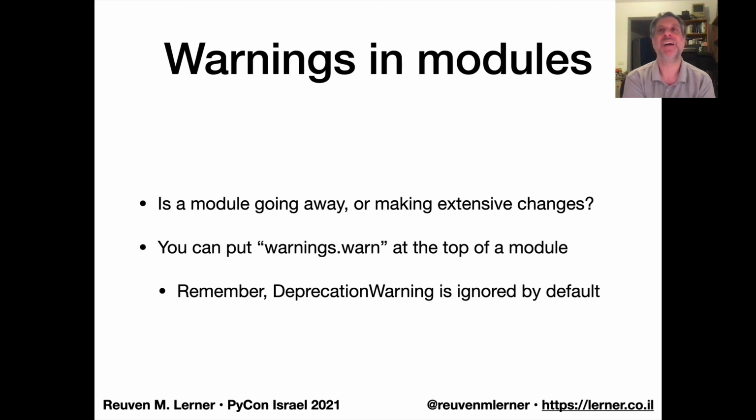Now, it might seem a little in poor taste to have warnings.warn running inside of a module, not in if __name__ == "__main__", just there in the module. But you have to sort of protect yourself, and you want to warn your users, as it were, of what's coming down the pike. And remember that DeprecationWarning is ignored by default if it's not in __main__. So if you want to use DeprecationWarning, that's fine. Just make sure to turn it back on so you're not going to have trouble.